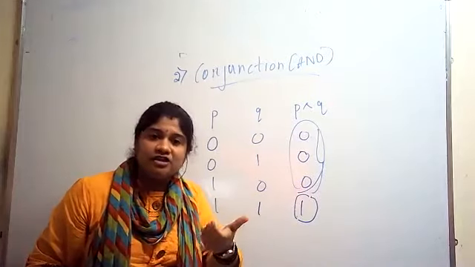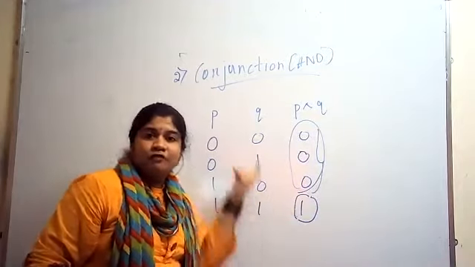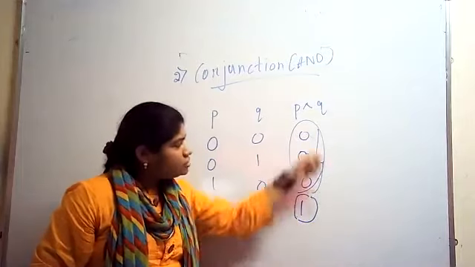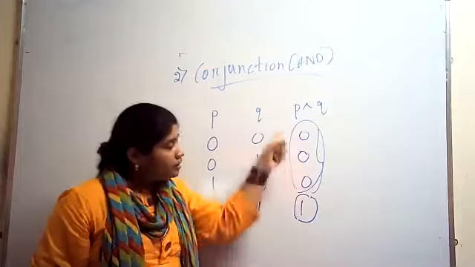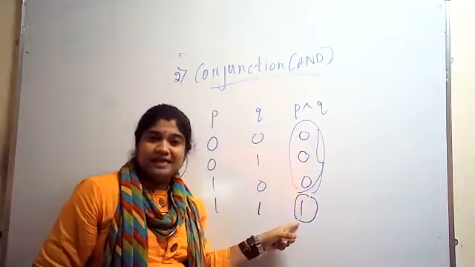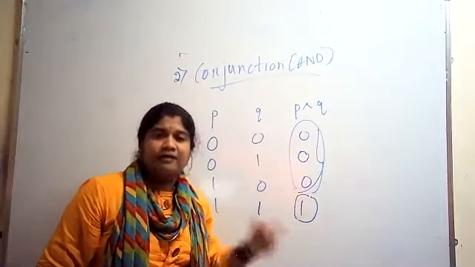How you need to write the definition? When P and Q are both 1, P conjunction Q is 1, and in all the rest of the cases it is 0. Three of these are the same, and this one is different. So here we need to consider which one is different.